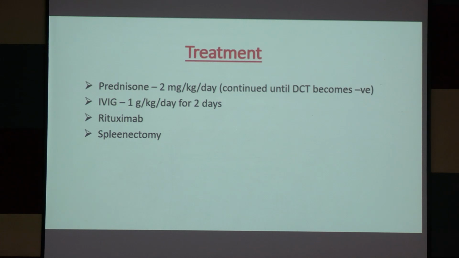Treatment of warm antibody hemolysis. Steroid, prednisolone. Okay, 2 milligram per kg per day, to be continued until direct Coombs test becomes negative. Then the alternative is IVIG, 1 gram per kilogram per day for 2 days. Okay. And when prednisolone and IVIG do not work, then rituximab, and the last stage is splenectomy.